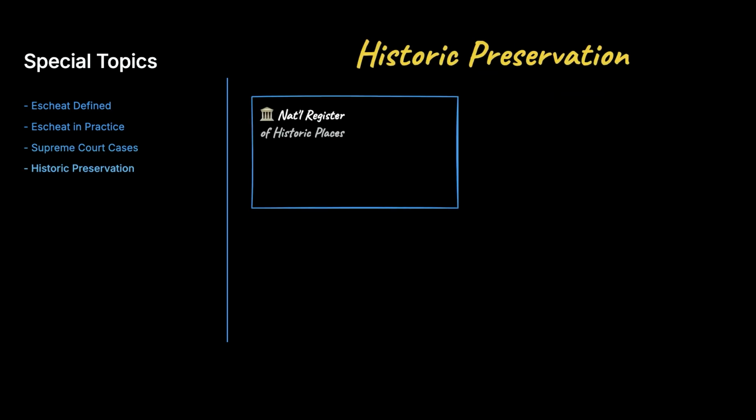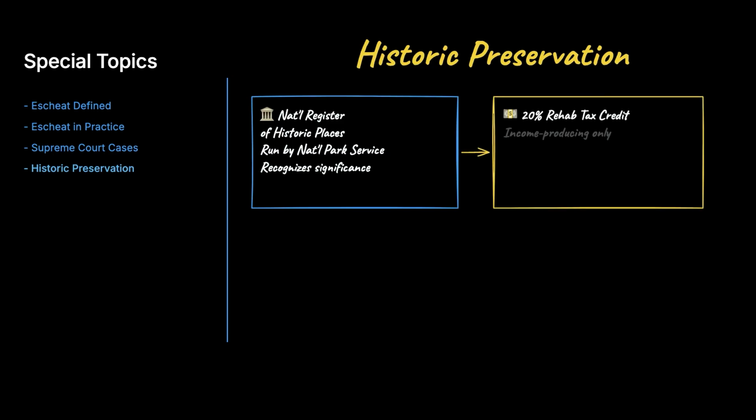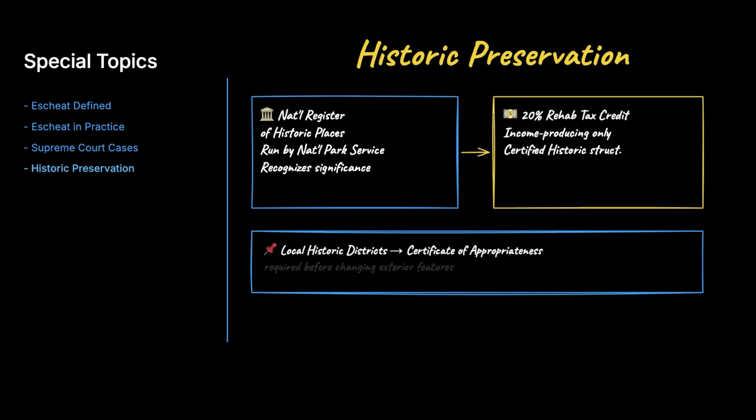Historic preservation is a smaller exam topic but still appears. The National Register of Historic Places, run by the National Park Service, recognizes historic significance and unlocks federal rehabilitation tax credits worth 20% for income-producing certified historic structures. Many municipalities have local historic districts requiring a certificate of appropriateness before owners can change exterior features.